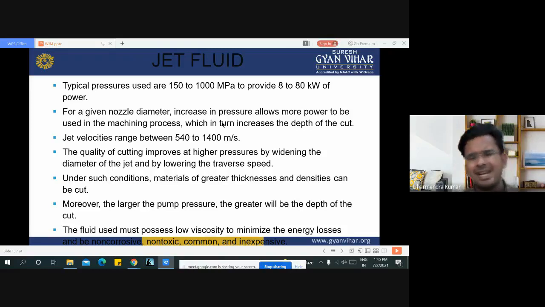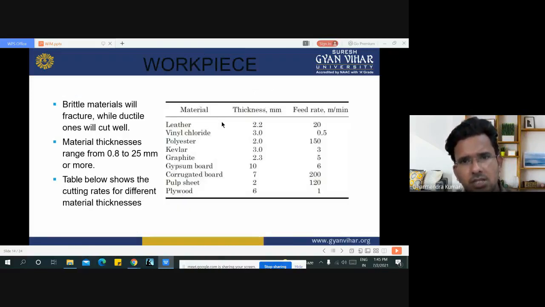These are some characteristics of the jet fluid which we are using in the water jet machining process. Here are the characteristics of some workpieces on which machining is done by WJM. Brittle material will fracture, while ductile material will be cut well by WJM. Material thicknesses range from 0.8 mm to 25 mm.